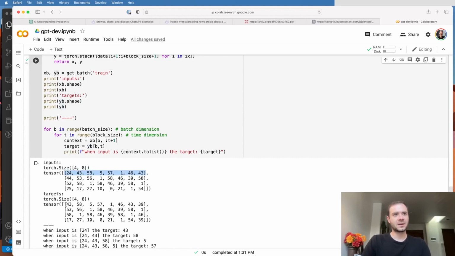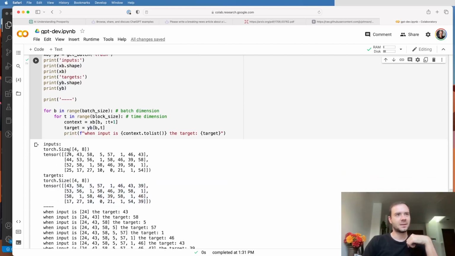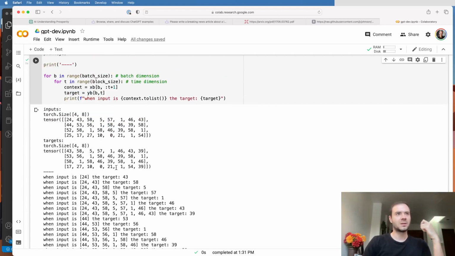The targets are in the associated array y, and they will come into the transformer all the way at the end to create the loss function. So they will give us the correct answer for every single position inside x. And then these are the 4 independent rows. So spelled out as we did before, this 4x8 array contains a total of 32 examples, and they're completely independent as far as the transformer is concerned.